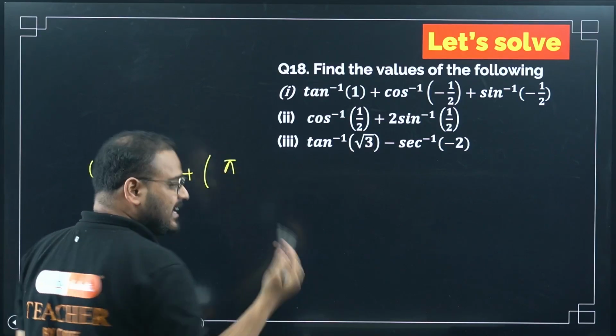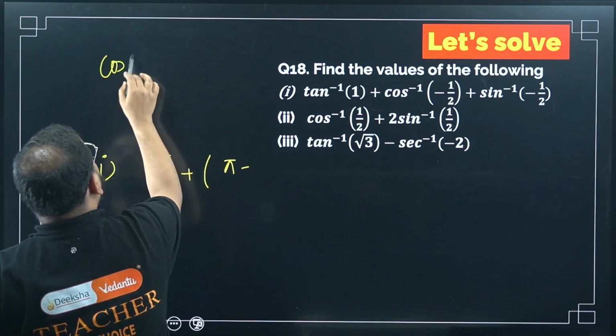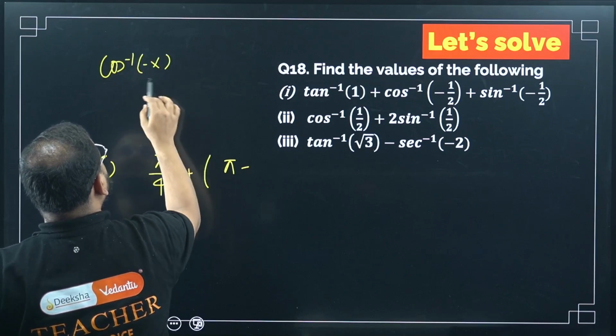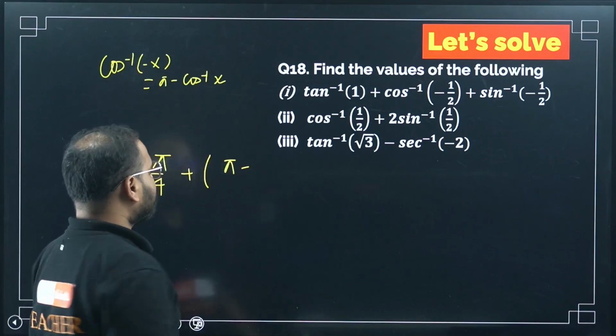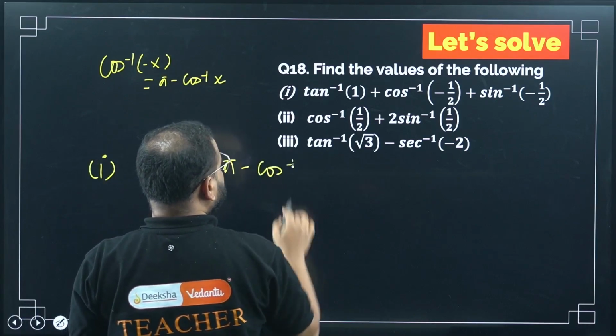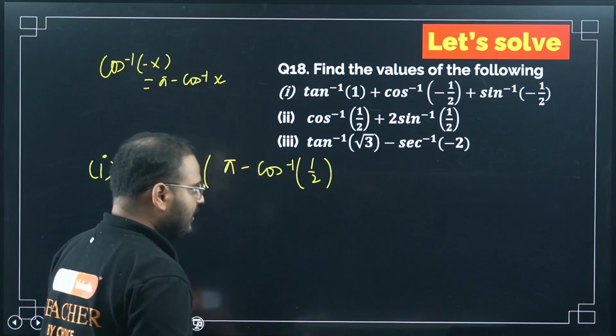Cos inverse of minus x is pi minus cos inverse x. This is the formula. Please understand this. Cos inverse of minus x is pi minus cos inverse of x. Okay? So pi minus cos inverse of what? 1 by 2. Yes or no? Yes. Okay.